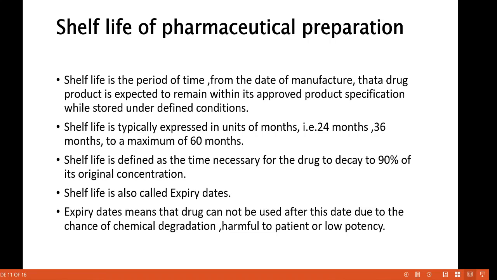Shelf life is also called the expiry date. Expiry date means that the drug cannot be used after this date due to the chances of chemical degradation harmful to the patient or low potency.